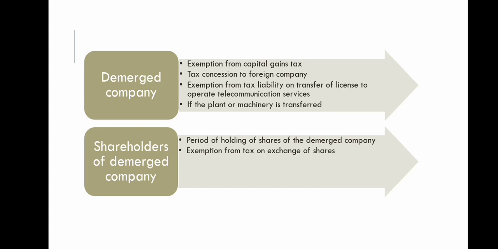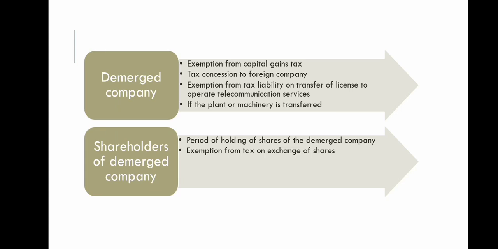Next, exemption from tax liability on transfer of license to operate in telecommunication services. They get exemptions to obtain a license to operate in telecommunication services and also to use the spectrum of telecommunication services. Next, if plant or machinery is transferred from a demerged company to the resulting company, they get tax exemptions.